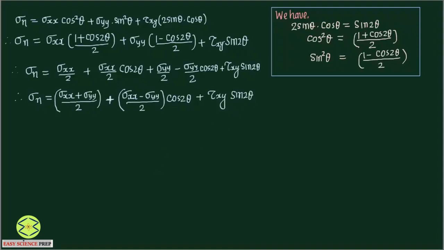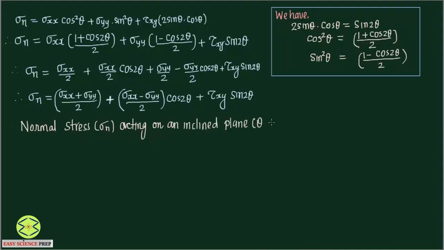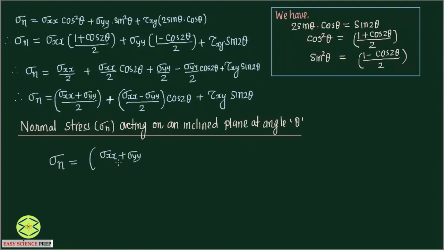We got a very important result: the normal stress acting on an inclined plane at angle theta is sigma normal equals (sigma xx plus sigma yy) divided by 2 plus (sigma xx minus sigma yy) divided by 2 times cos 2 theta plus tau xy sin 2 theta. This is the expression for normal stress on an inclined plane.